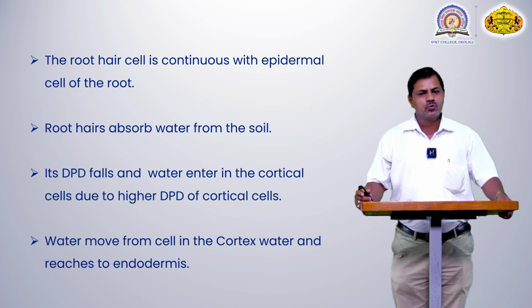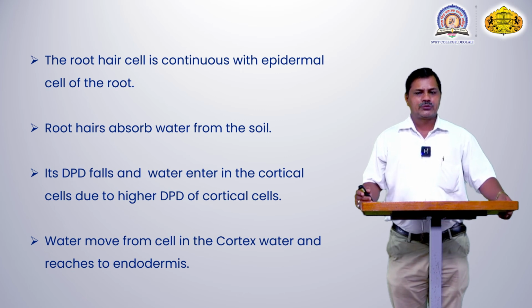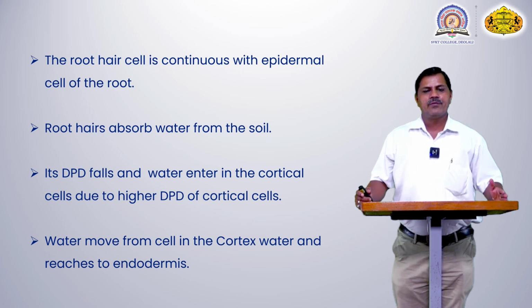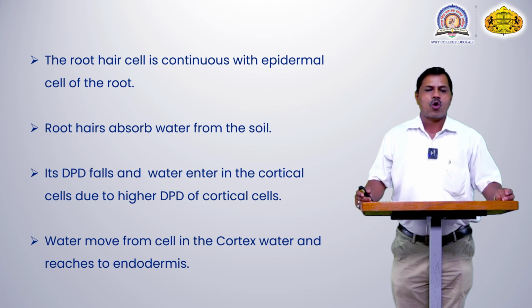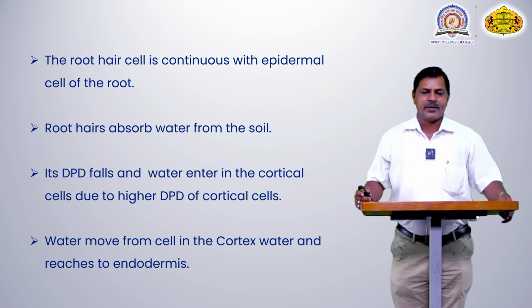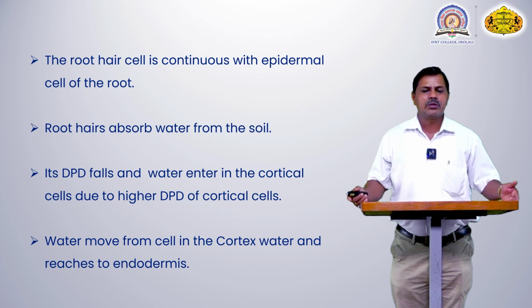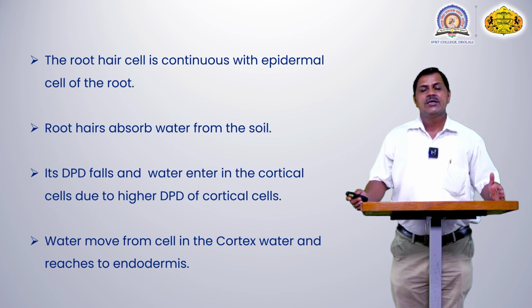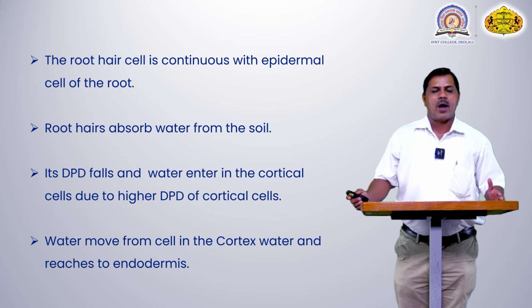This root cell absorbs water from the soil. You know that process is called DPD. Water enters the cortical cell due to the higher DPD of the cortical cell. What is DPD? This is diffusion pressure deficit. A huge amount of pressure is created, and hence the water molecule can be passed through.